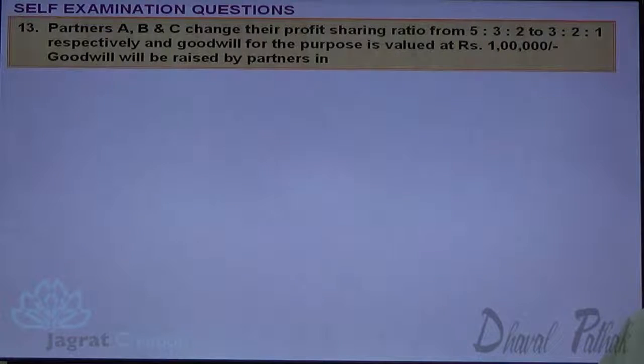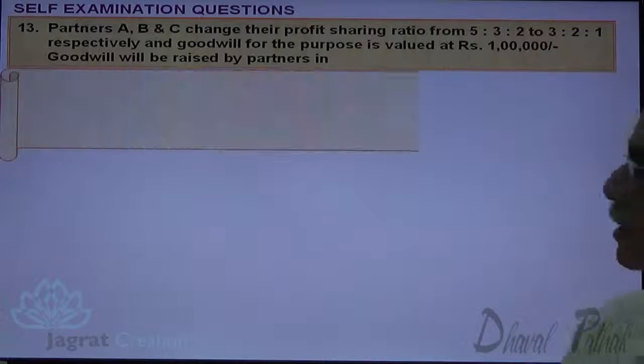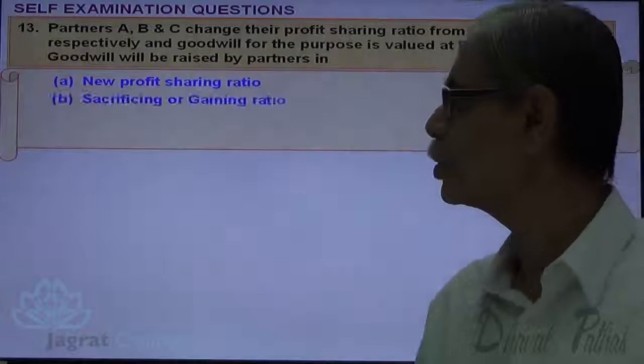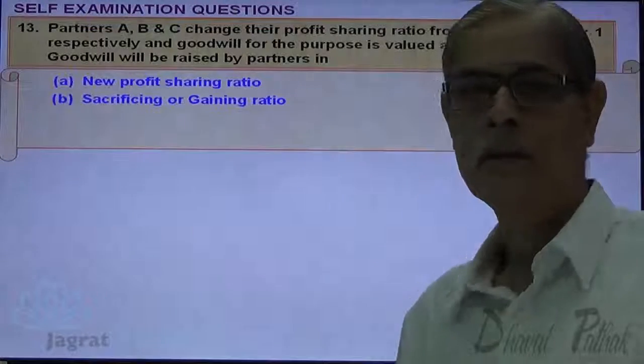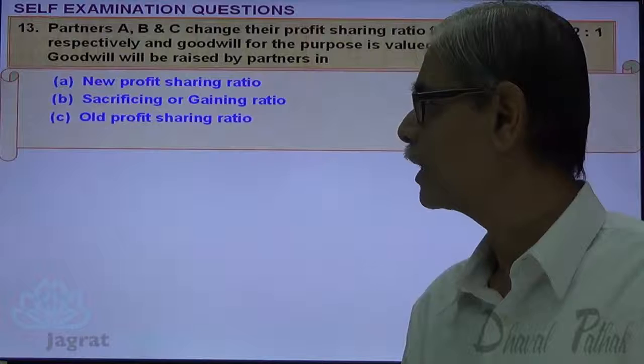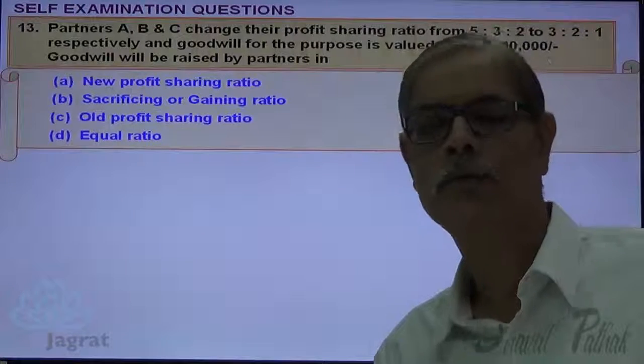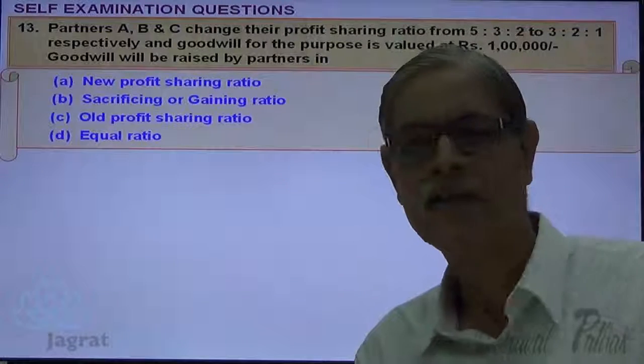Partners A, B, C change their profit sharing ratio from 5:3:2 to 3:2:1. And goodwill for the purpose is valued at 1 lakh. Goodwill will be raised by partners in new profit sharing ratio, sacrifice or gain ratio, old profit sharing ratio, equal ratio. Goodwill is raised.